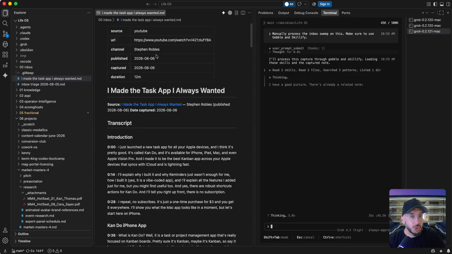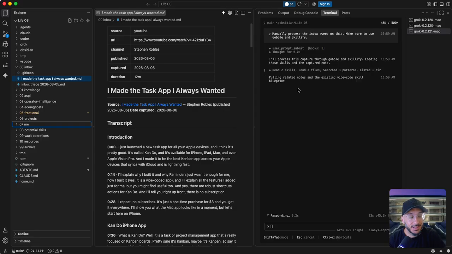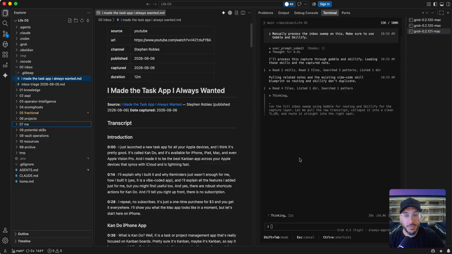So I'm just showing it here in VS Code because what happens with this is the exact same way I would do this in Obsidian, but it's just another way to leverage when you have files and folders. It doesn't matter the tool that you're using. You're always viewing them in something else. The system is the system is the system. Once you have that foundation, it doesn't matter where you put it. I can open this up in Cursor, I guess, if I wanted to, right? Or even Anti-Gravity's IDE.